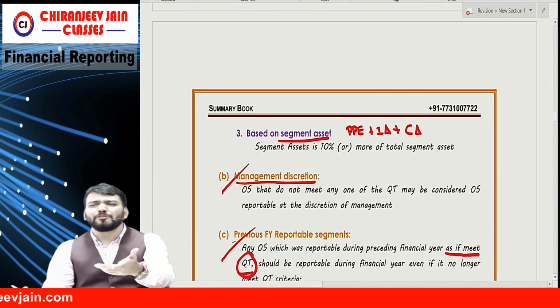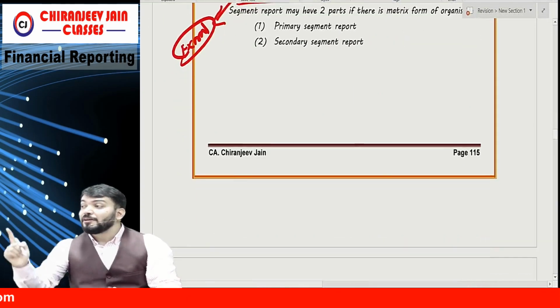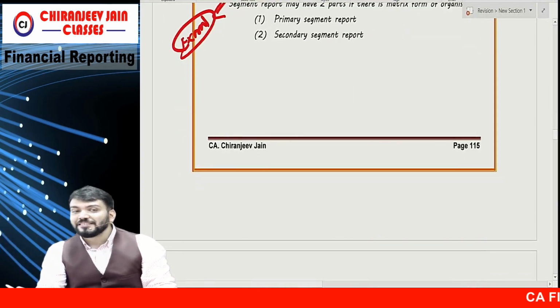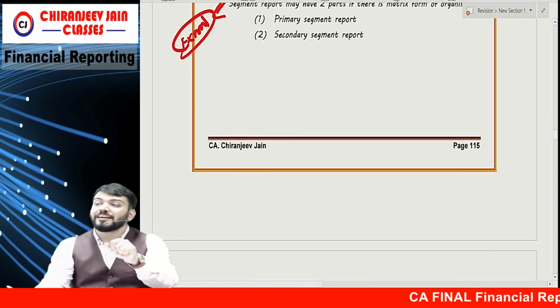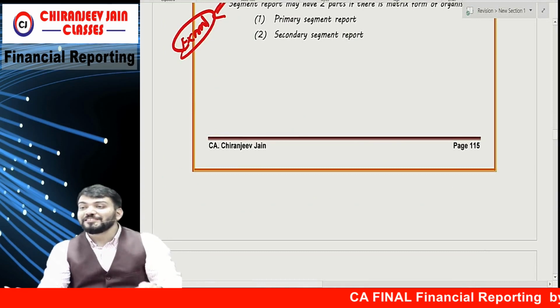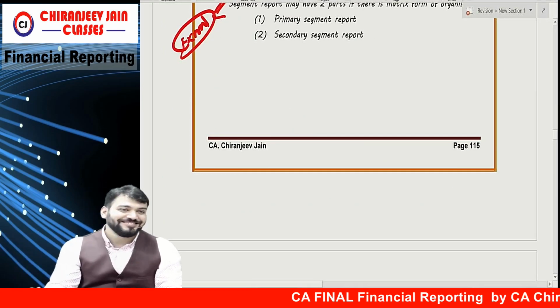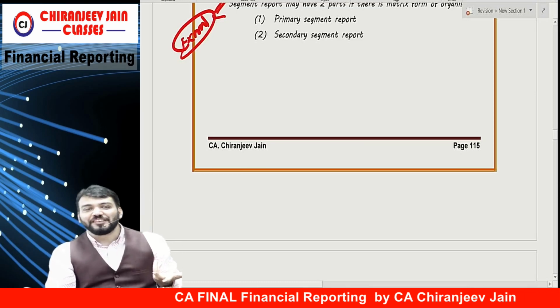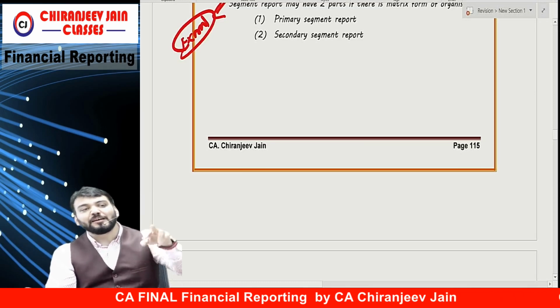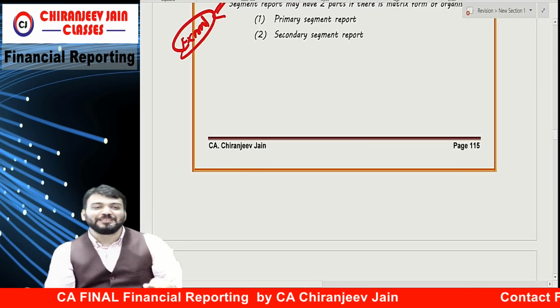Now I only need to inform you what the disclosure requirements are. Primary, how much? 7. Secondary, how much? 3. Who will decide primary and secondary? In the exam, who will decide? The question. Based on the question you will answer. If they have given 7 information about product, it means product will become primary.